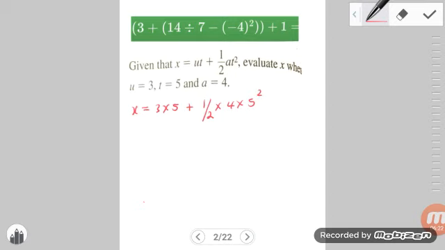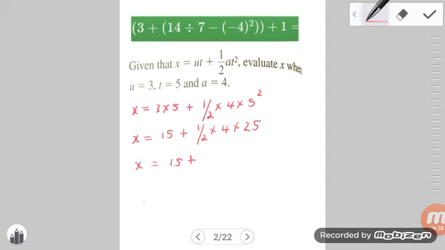Okay, so x is equal to 3 times 5 is 15, plus we're going to find half of 4 times 5 squared. We're going to have to square first. Remember the laws of PEMDAS. So square 5, and we get 25. Then we do the multiplications. So x is equal to 15 plus half of 4 times 25. You have a choice. You can say half of 4 is 2, 2 times 25 is 50. Or 4 times 25 is 100, and half of 100 is again 50.